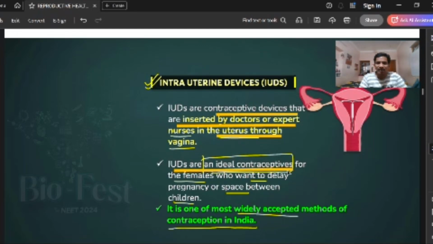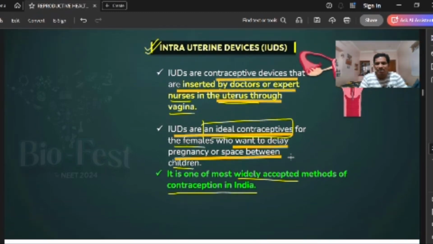In the objective questions, they may ask which of the following contraceptives is ideal for females who want to delay pregnancy or space between children. Obviously, the answer is IUDs, right? It is one of the most widely accepted contraceptive methods in India because once inserted, it remains effective for 3 years or 6 months.